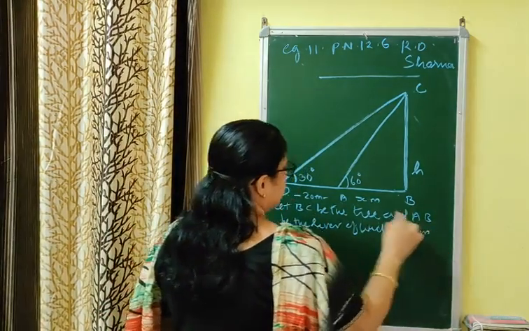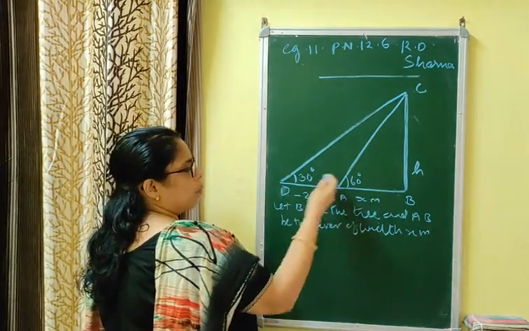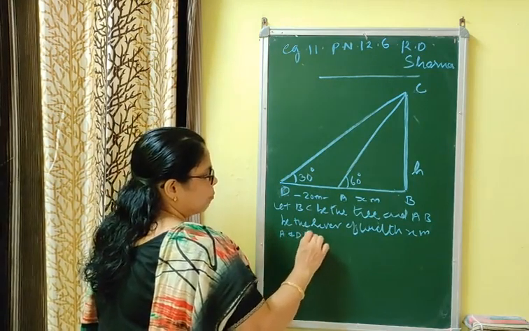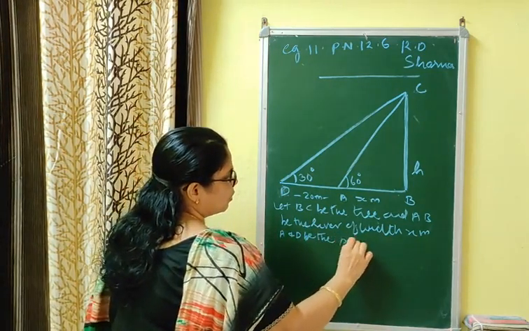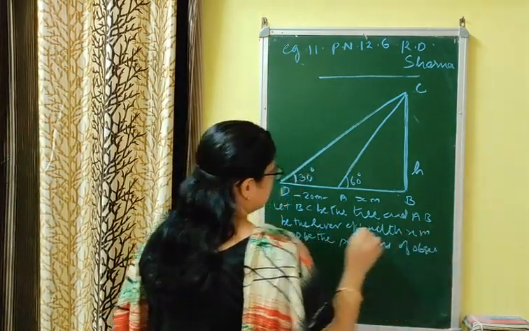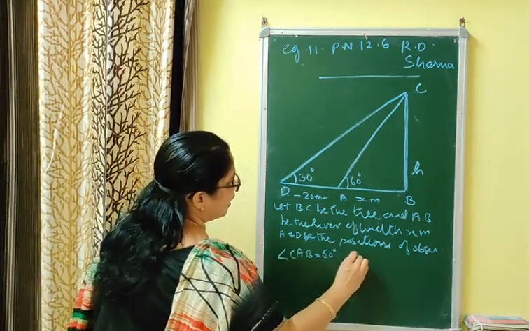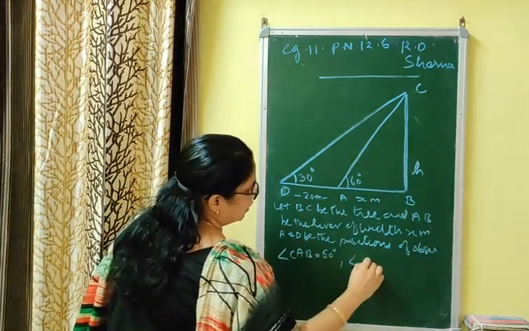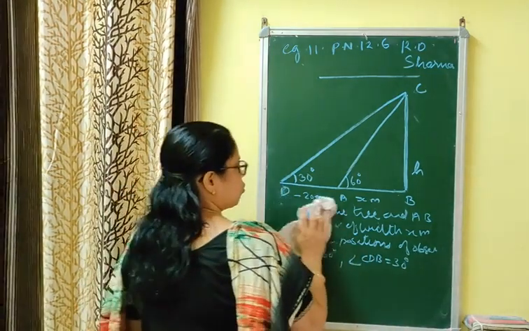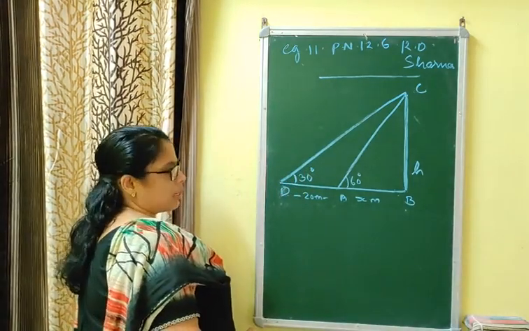Width x meter. Let A and D be the positions of the person who is observing the tree from the opposite bank of the river. You have to write A and D be the positions of observation. Now you are given that angle CAB is equal to 60 degree and angle CDB is equal to 30 degree. This much is the assumption. In each question, it is better to write assumption so that you can score 100% marks in the board examination.